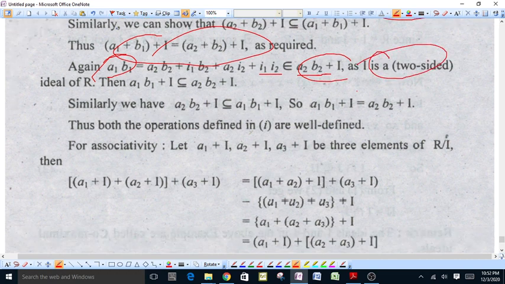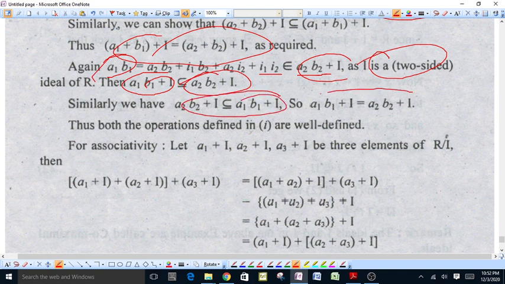Then a1 b1 plus I is a subset of a2 b2 plus I. Similarly we can show a2 b2 plus I is a subset of a1 b1 plus I, so that a1 b1 plus I is equal to a2 b2 plus I.